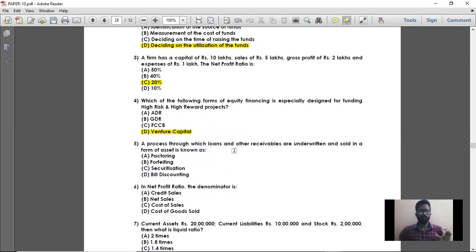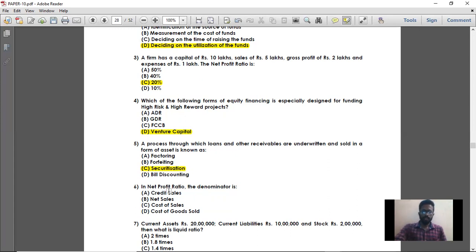That is, suppose I'm running a company, I'm going to receive 10 lakhs. I have a bill of exchange. So I'm giving that bill of exchange to some other person and I'm selling it for a particular rate. And that person who has purchased that bill of exchange is going to submit it and get the cash from the person from whom the bill of exchange has been written. So the process through which loans and other receivables are underwritten and sold in the form of asset is known as securitization.